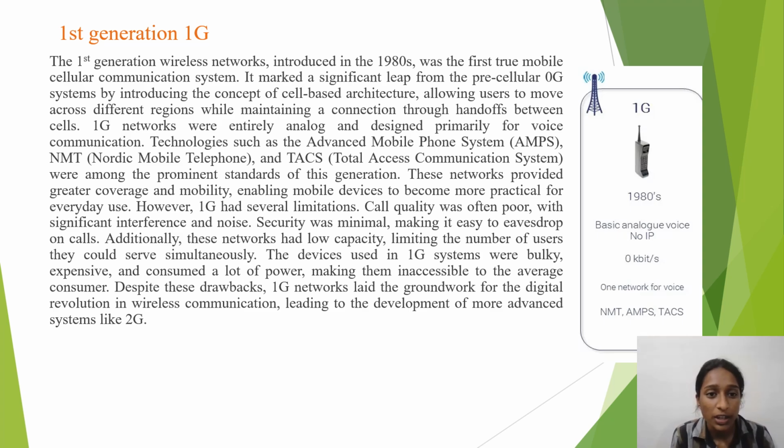The first generation of wireless networks, introduced in the 1980s, was the first true mobile cellular communication system. It marked a significant leap from the pre-cellular zeroth generation by introducing the concept of cell-based architecture, allowing users to move across different regions while maintaining a connection through handoffs between cells. The 1G networks were entirely analog and designed primarily for voice communication.